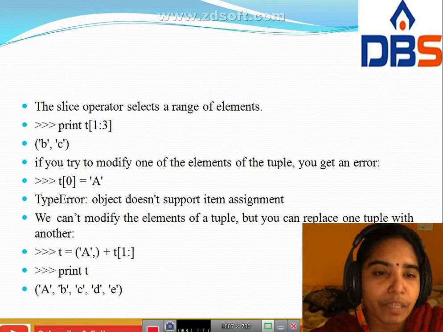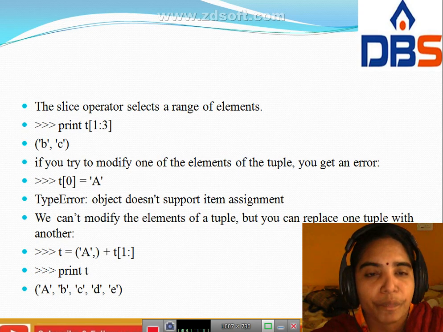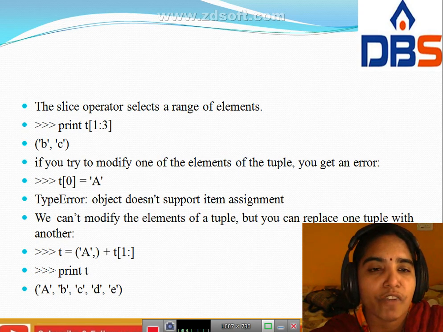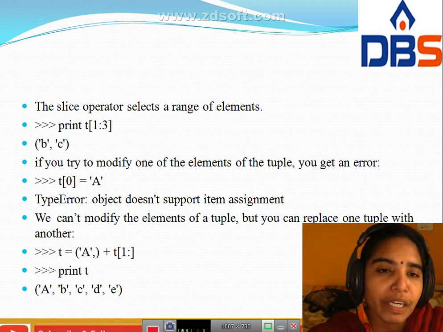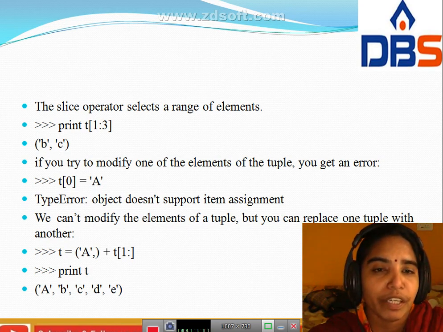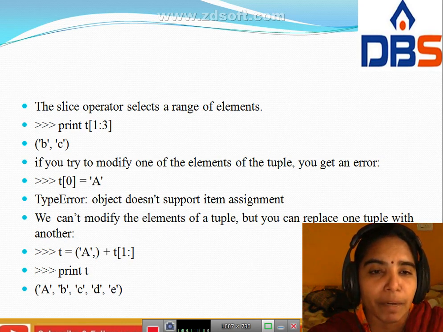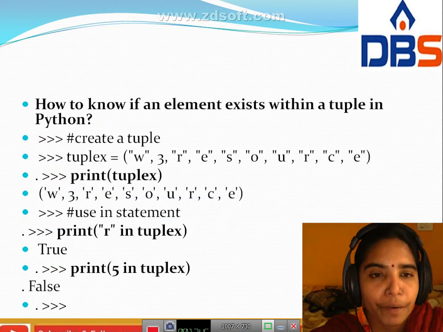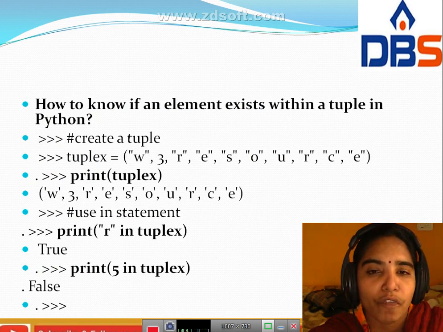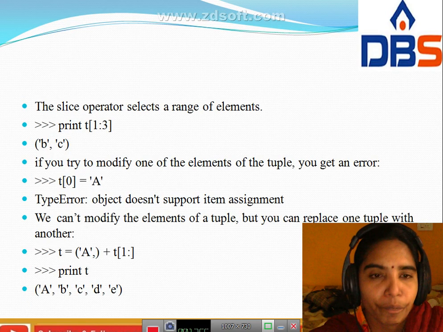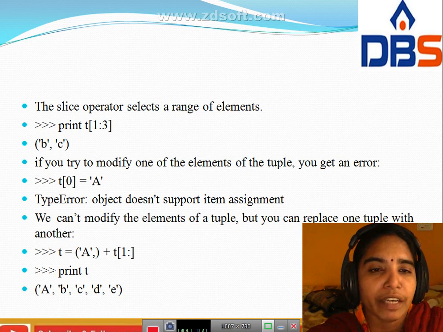Next point is that in tuple x the slice operator selects a range of elements. Here print t of 1:3. Here t means the tuple t, and 1:3 covers indexes 0, 1, 2, 3, 4, 5, 6, 7, 8, 9. In this slice operator, indexes 1 and 2 take B comma C. Here we take B comma C.